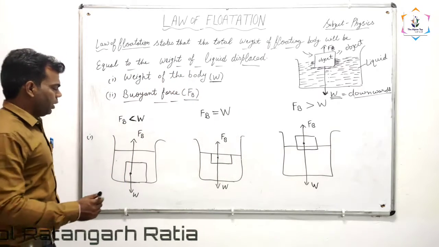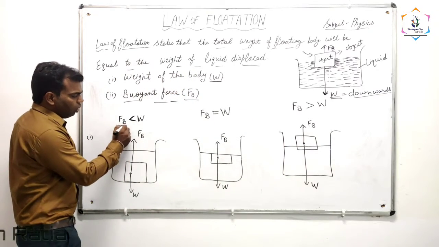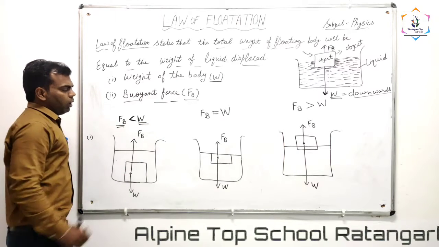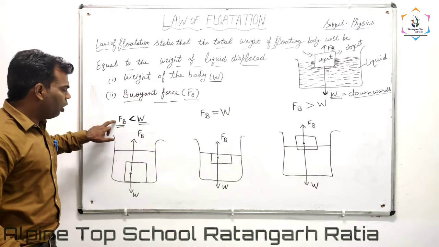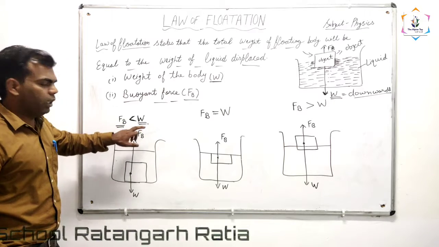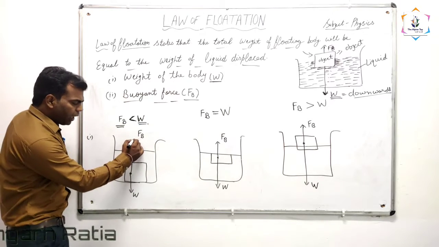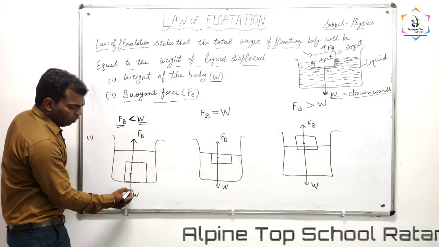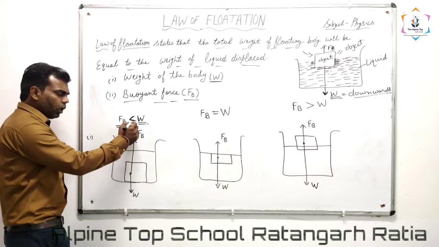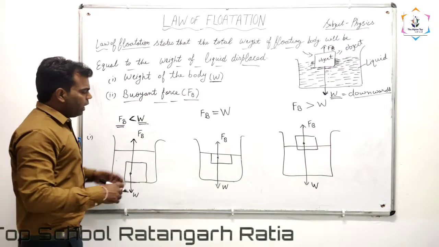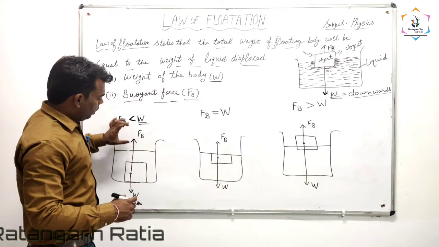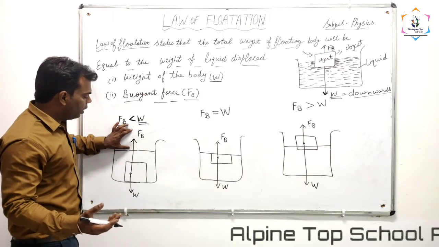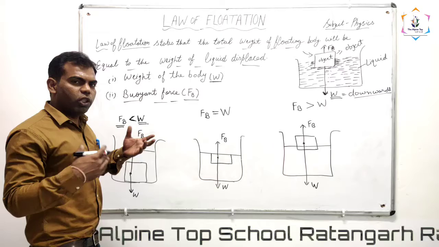In the first case, the buoyant force is less than the weight of the object. As we know, the buoyant force acts in the upward direction and the weight of the object acts in the downward direction. If I place any object on the surface of the liquid, there will be two forces acting.